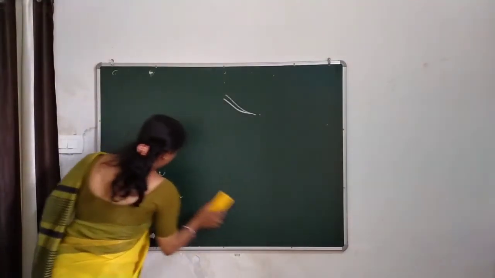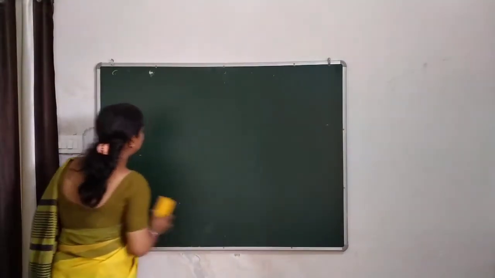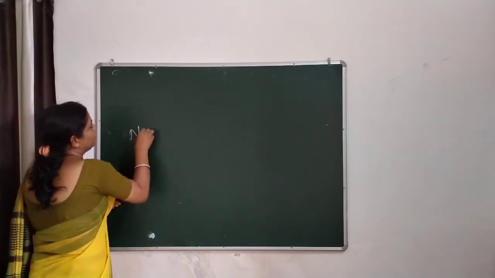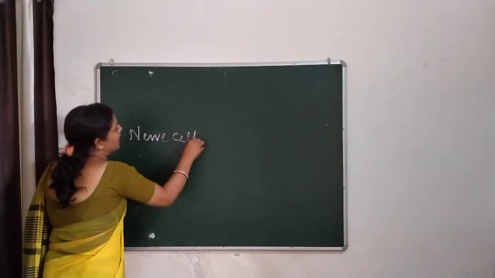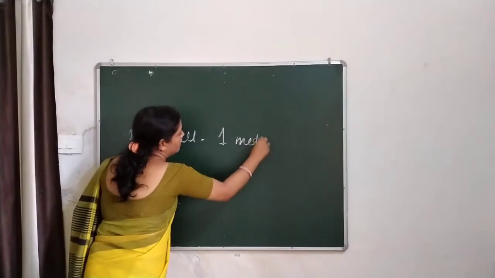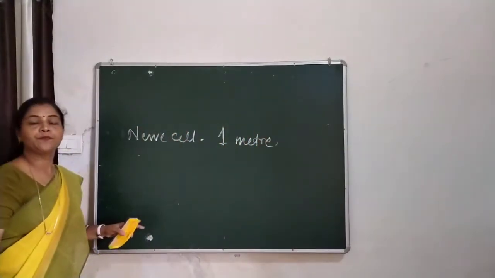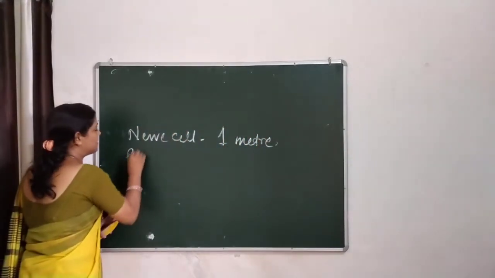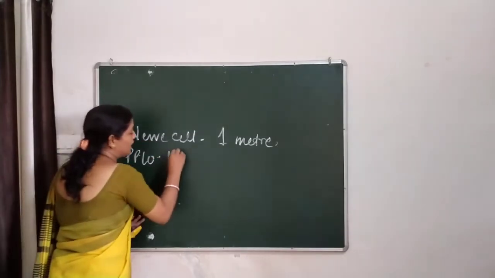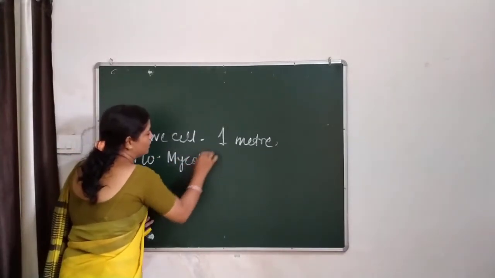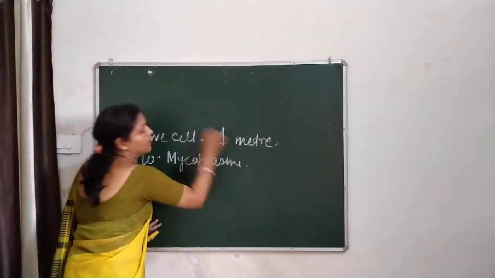The longest cell, right now I told you, is the nerve cell. It is around 1 meter long. And the smallest cell is what you must have heard as PPLO, mycoplasma.